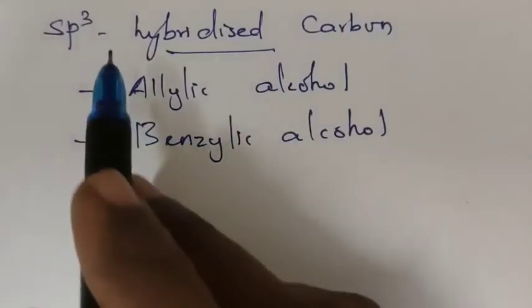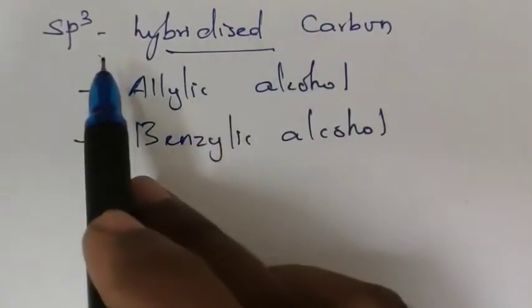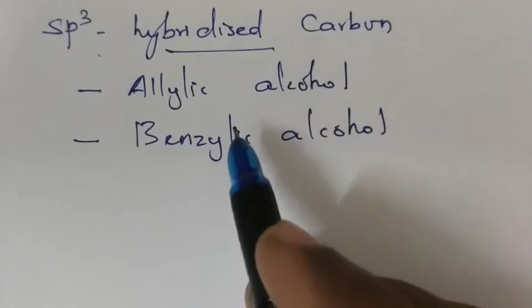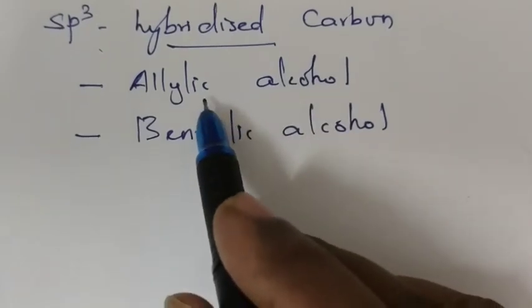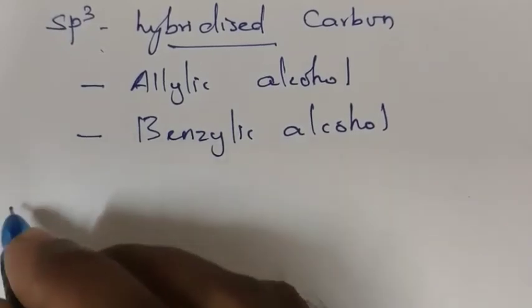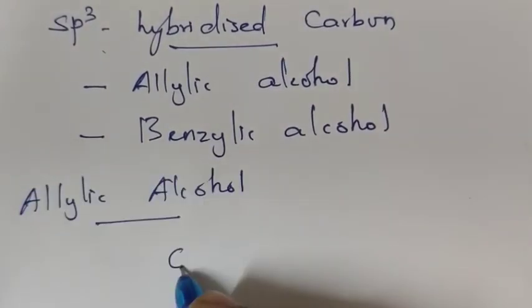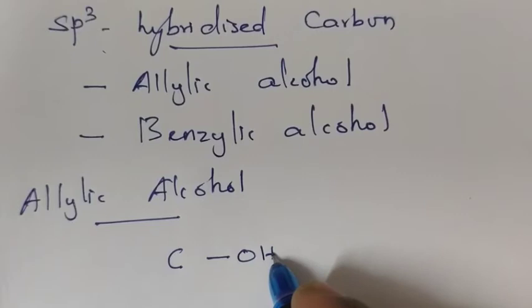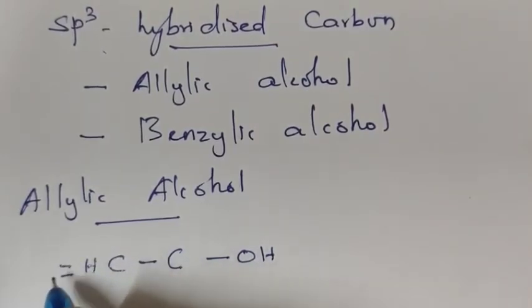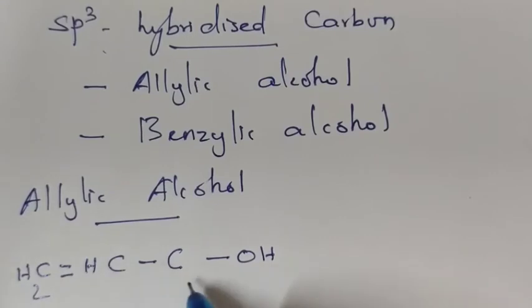Alcohol containing sp3 hybridized carbon is further classified into allylic alcohol and benzylic alcohol. What is allylic alcohol? The carbon which carries the OH group is attached to a double bonded carbon, and then this carbon is called allylic carbon.